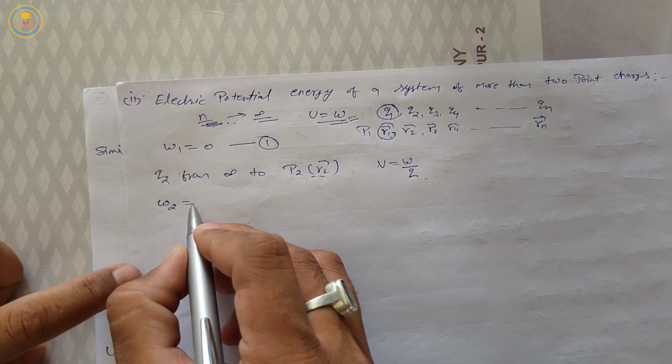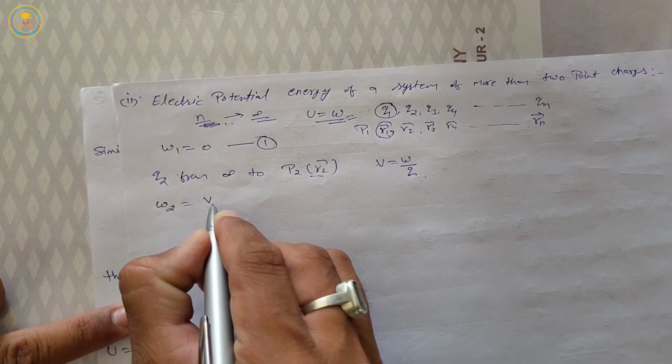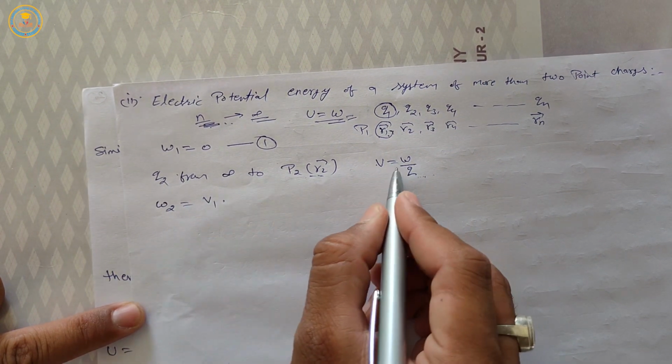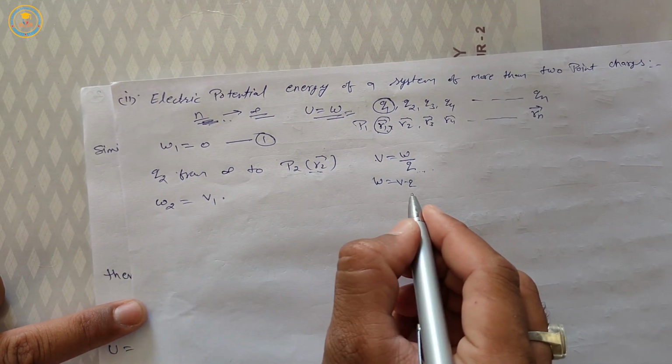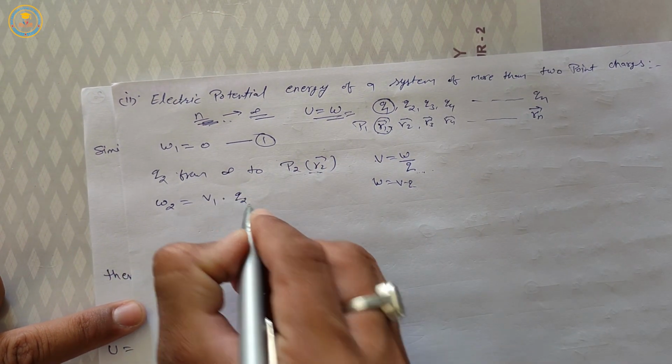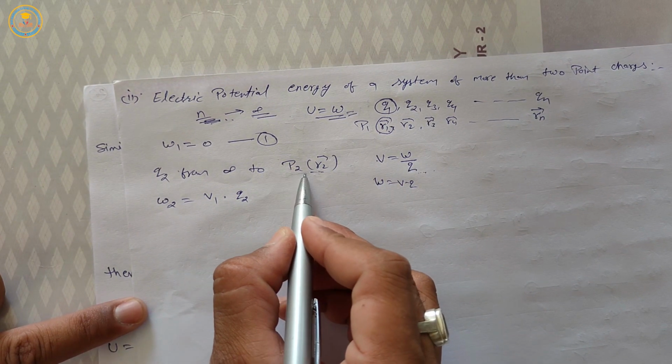So w2 is equal to v1 multiplied by charge q2, which is brought from infinity to point p2.